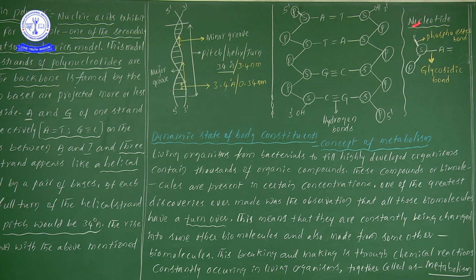Next one, here you see the nucleotide. Simply, three components together we consider as a nucleotide. So here the pentose sugar is there, and the phosphate. Between the phosphate and pentose sugar there is a phosphoester bond, actually here we have written phosphoester bond, which is correct. Both together we can write as phosphodiester bond. Next, between the pentose sugar and nitrogen base, what is the bond?